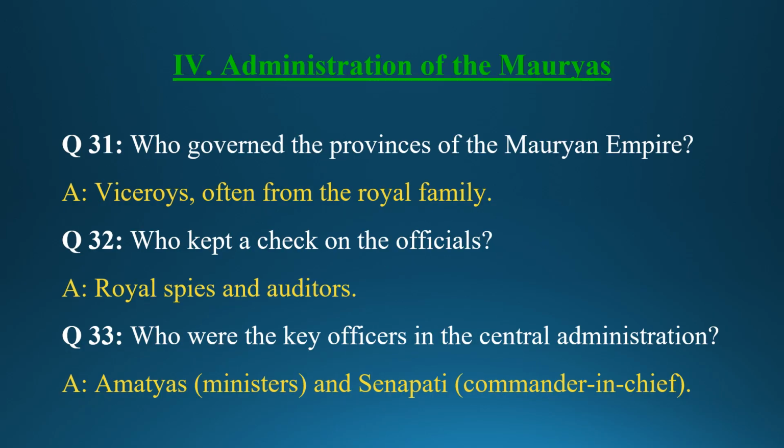Section 4. Administration of the Mauryas. Question 31. Who governed the provinces of the Mauryan Empire? Answer: Viceroys, often from the royal family. Question 32. Who kept a check on the officials? Answer: Royal spies and auditors. Question 33. Who were the key officers in the central administration? Answer: Amatyas, ministers, and Senapati, commander-in-chief.